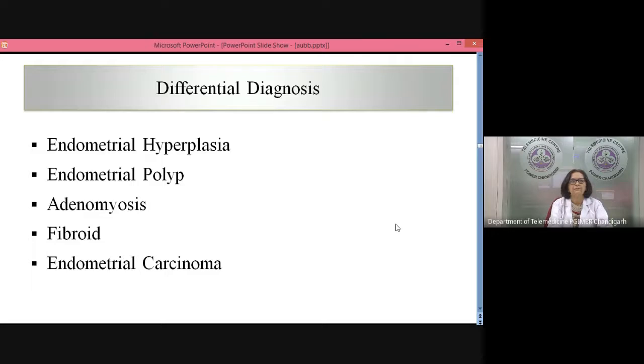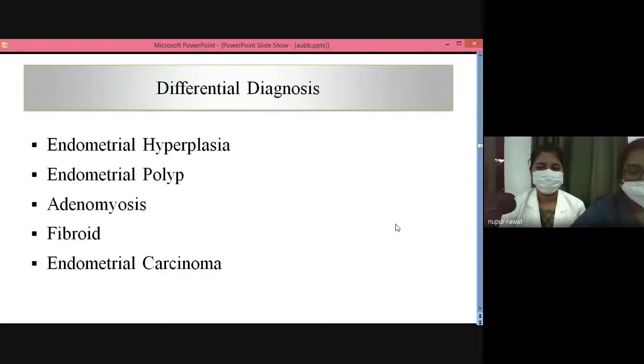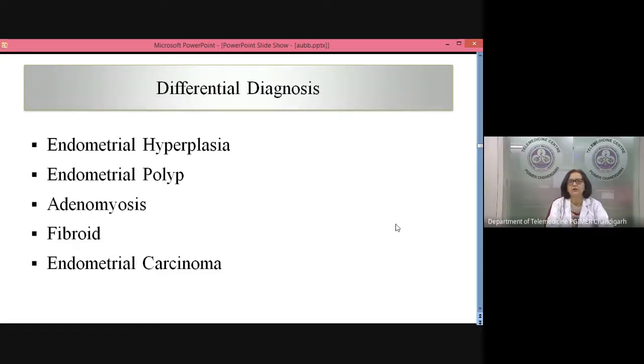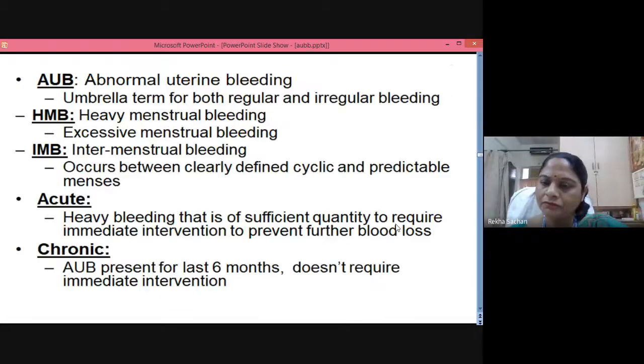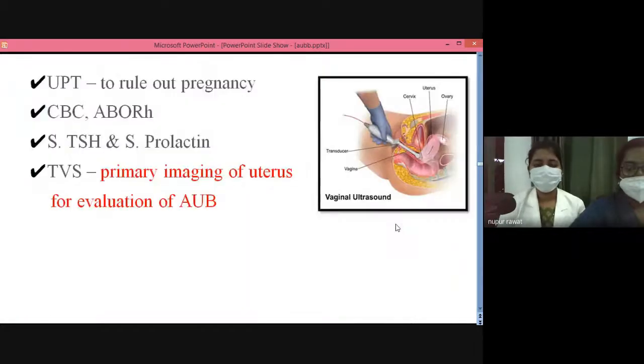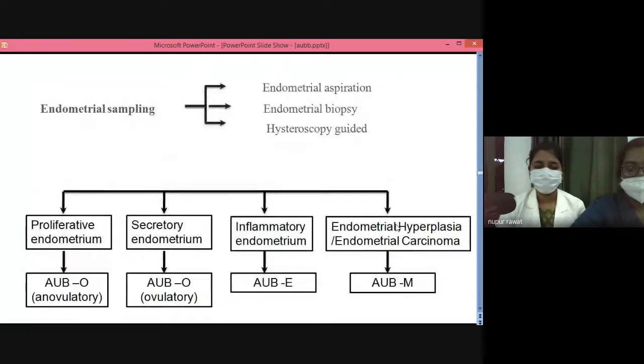She is a premenopausal lady. So what is your interpretation of the endometrial thickness? How will you interpret this? What is normal? What is abnormal? I mean, in perimenopausal female, less than 4 mm of endometrial thickness is normal.